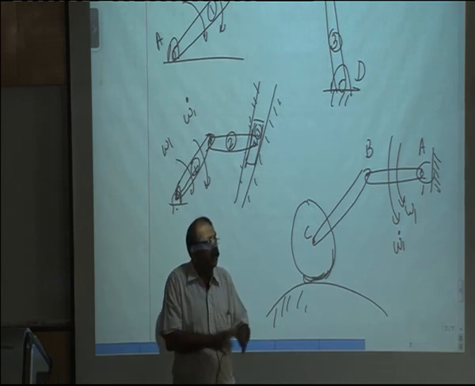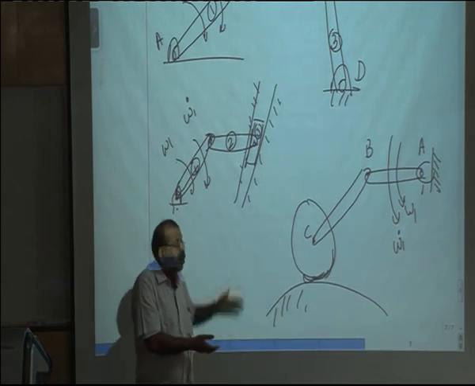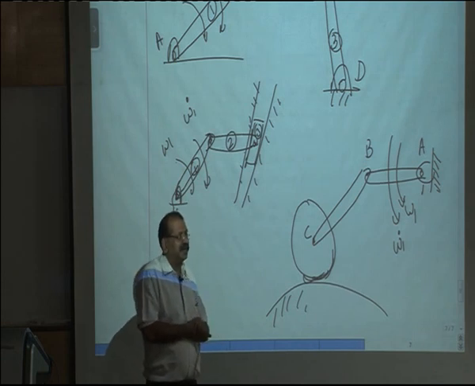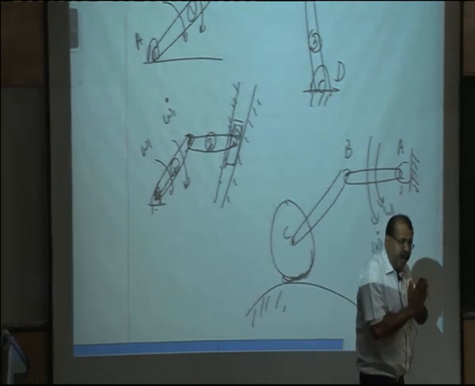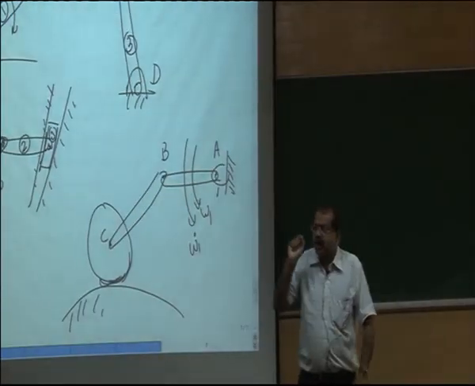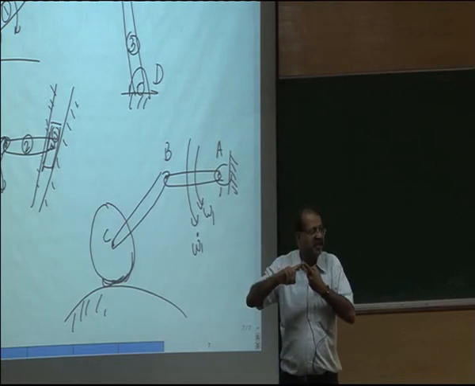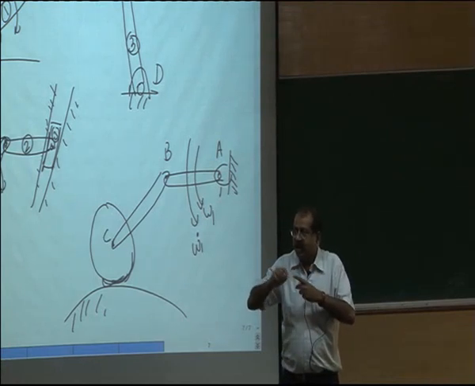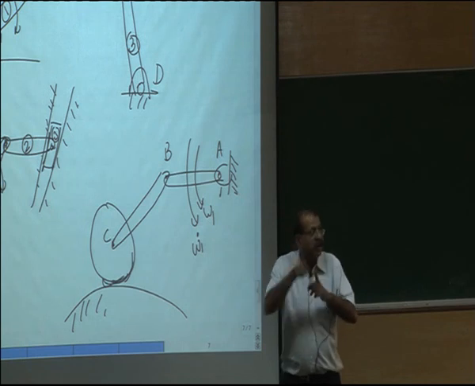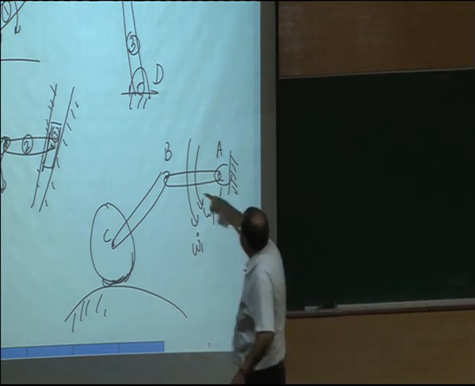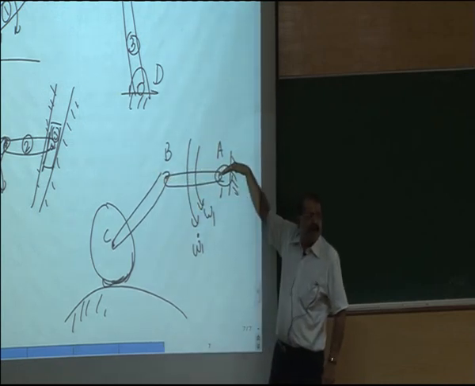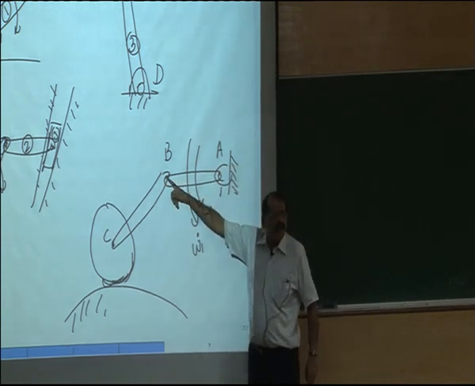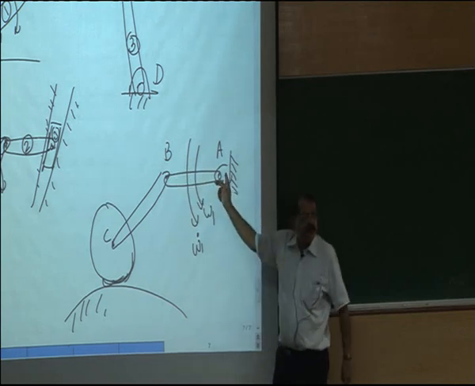Now what you asked, how do we solve problems of this type. In solving problems of interconnected rigid bodies, the basic thing to keep in mind is that a point which is common to two bodies has the same velocity. So if I look at the velocity of point B with respect to this bar, what will be its direction? Try to think of the path of point B. It will be a circle about point A.